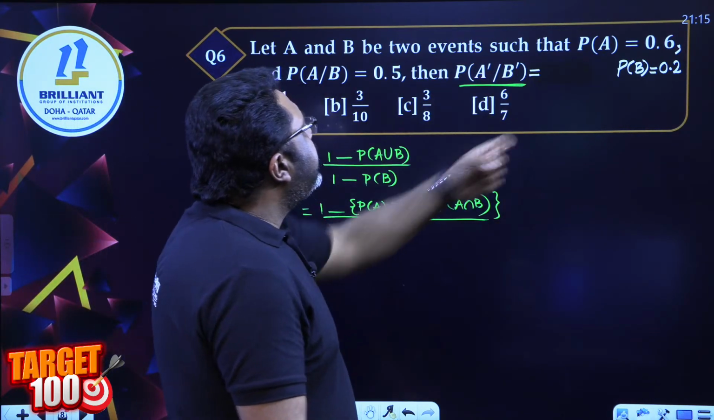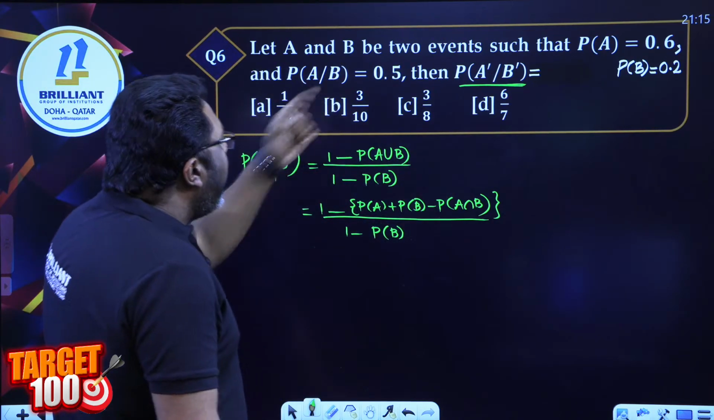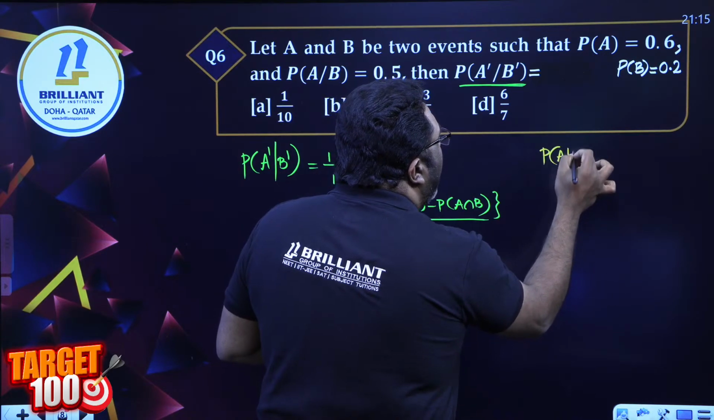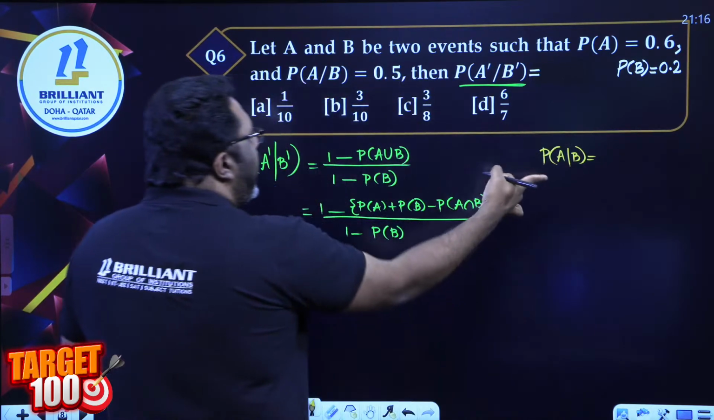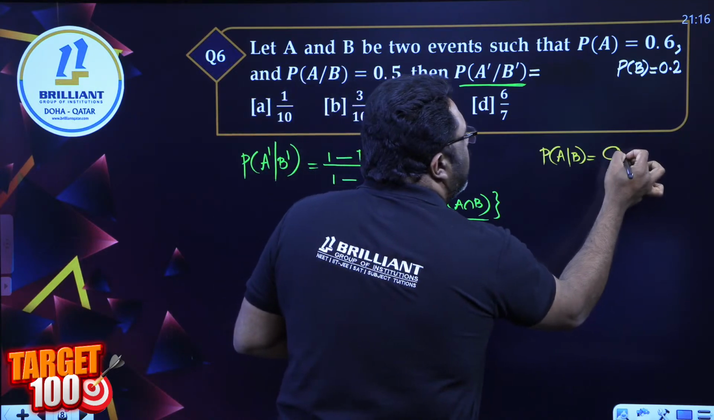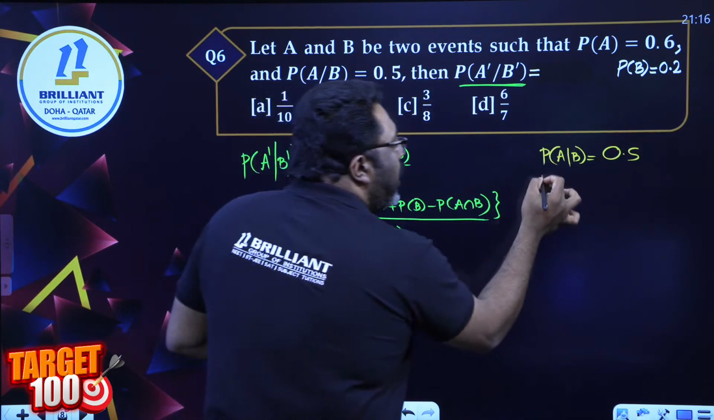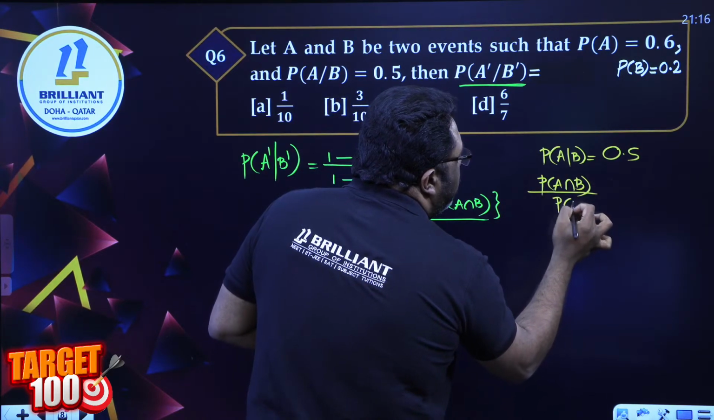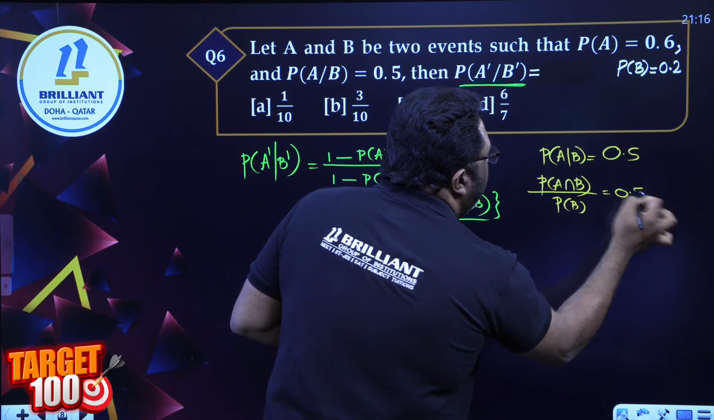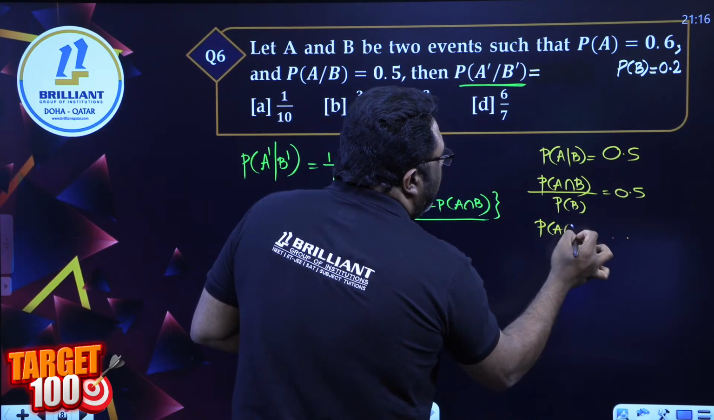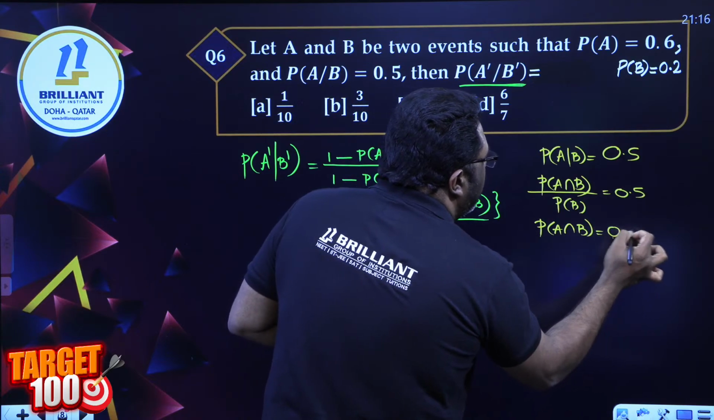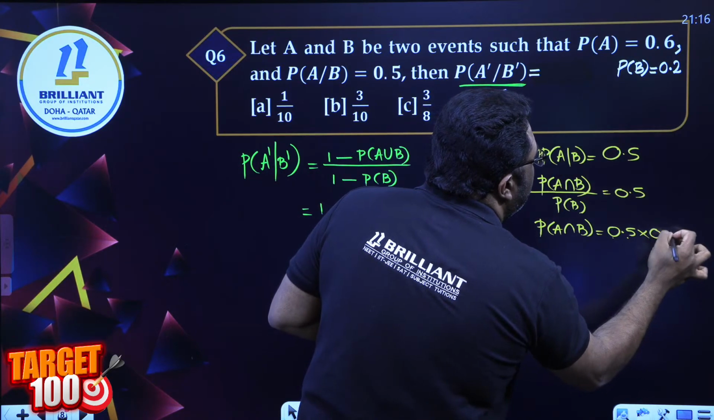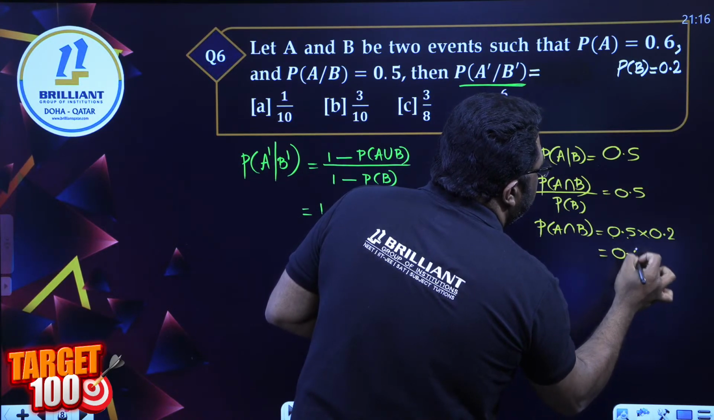All the values are given to you in the question. P of A is 0.6, P of B is 0.2, P of A by B is given. Before also, we saw how to calculate P of A intersection B from this. This is given as 0.5. So P of A intersection B divided by P of B equals 0.5. So P of A intersection B is equal to 0.5 times 0.2. The answer is 0.1.